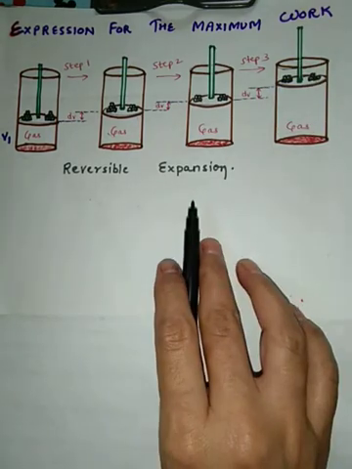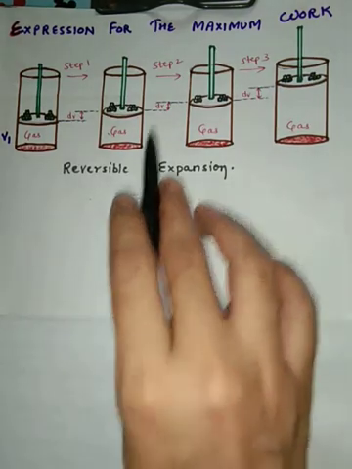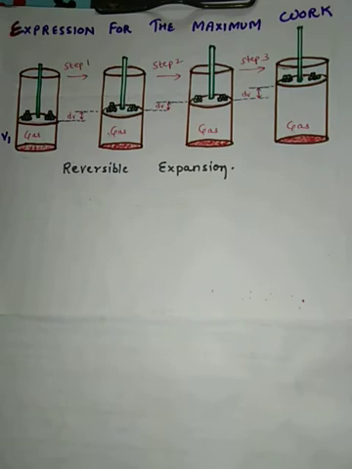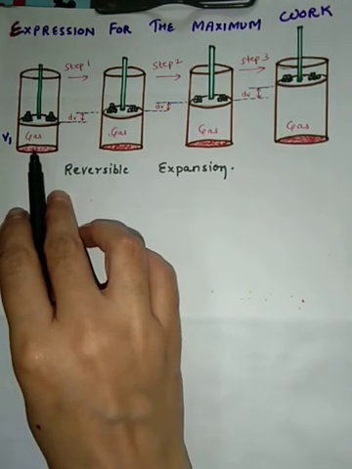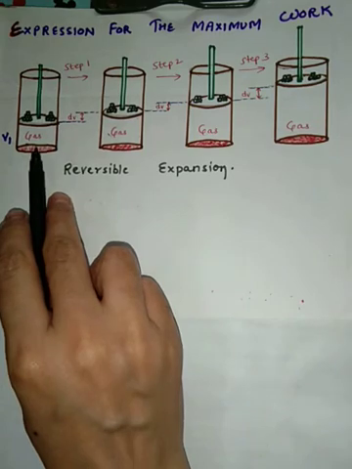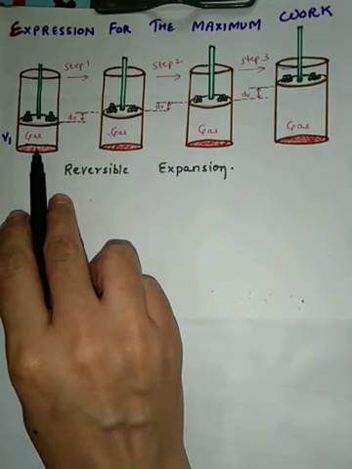In our last class we have seen that the condition to obtain maximum work is the process should be thermodynamically reversible. So here we will be considering a reversible process which is carried out at constant temperature. So we can also say that the process is isothermal.